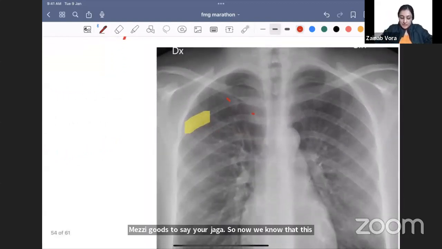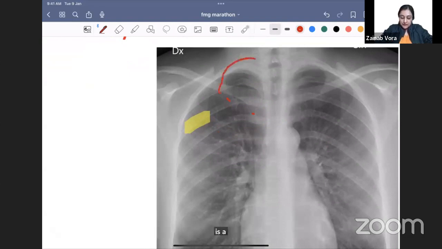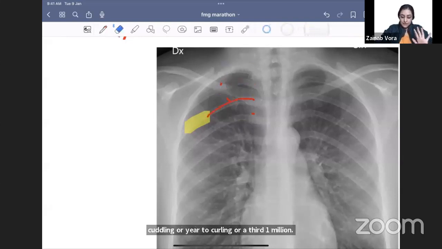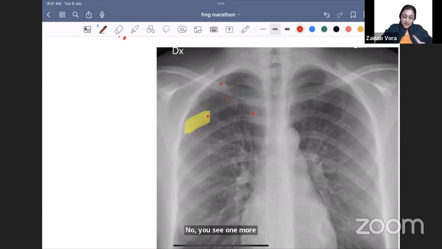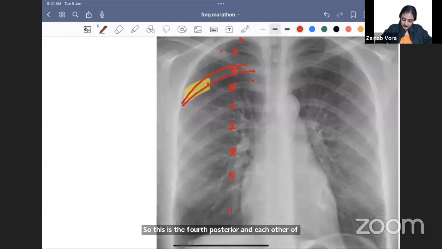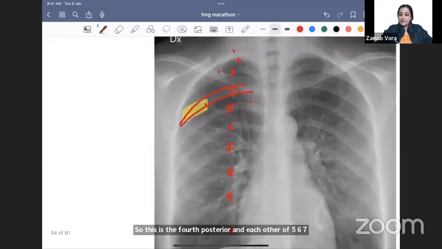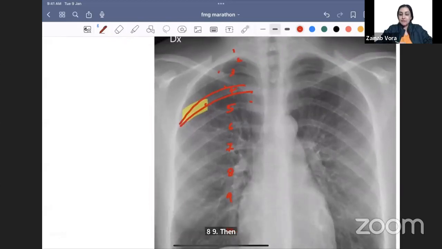The biggest mistake people make is that they call this one 1, this 2, and this 3rd, right? This is what all of you do: this first, this second, this third. No, you see one more rib is there. So this is the mistake that you make. So this is first, this is second, this is third, and this is fourth. So this is the fourth posterior. And going down, 5, 6, 7, 8, 9, 10. Is everybody understanding? This is how you have to do it.